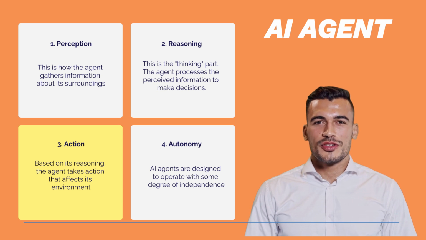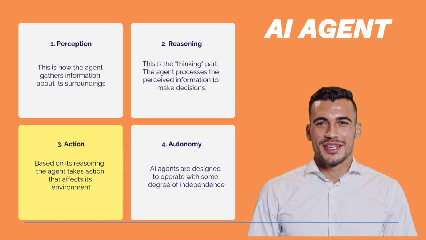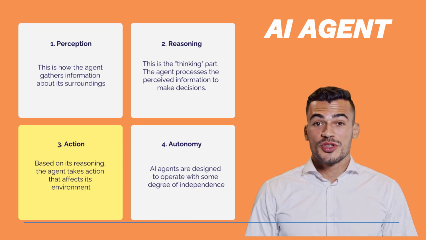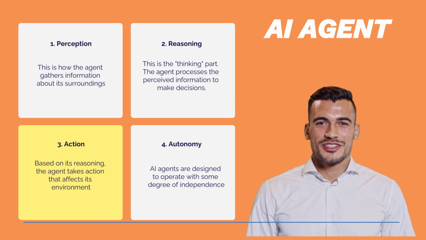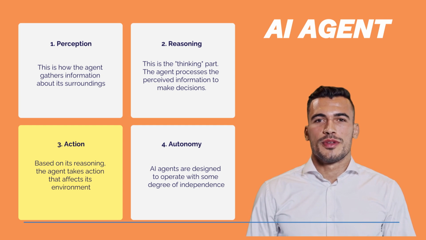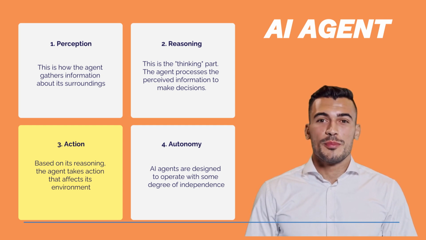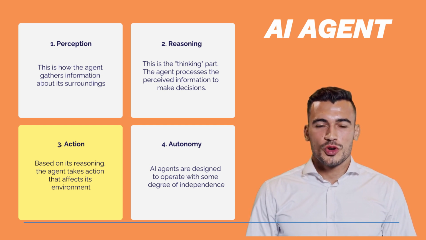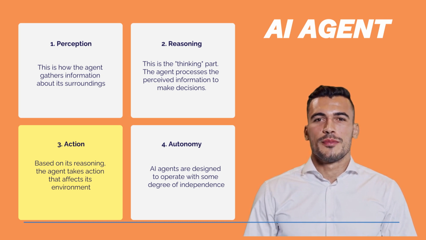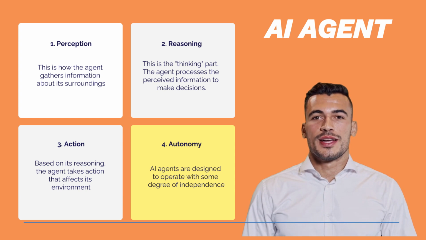Learning and adaptation are key characteristics. AI agents learn and improve over time, often using machine learning to analyze past experiences and adjust their decision-making. This allows them to adapt to changing environments and improve performance. For example, a chatbot might learn to better understand user queries, or a robot might learn to navigate a new environment more efficiently. Autonomy is another defining trait.